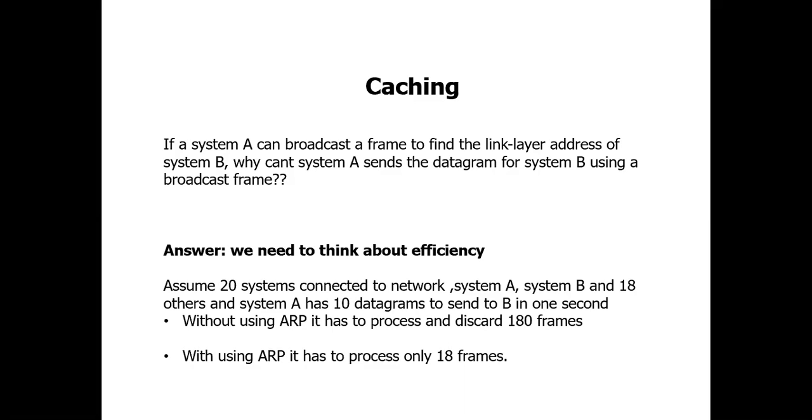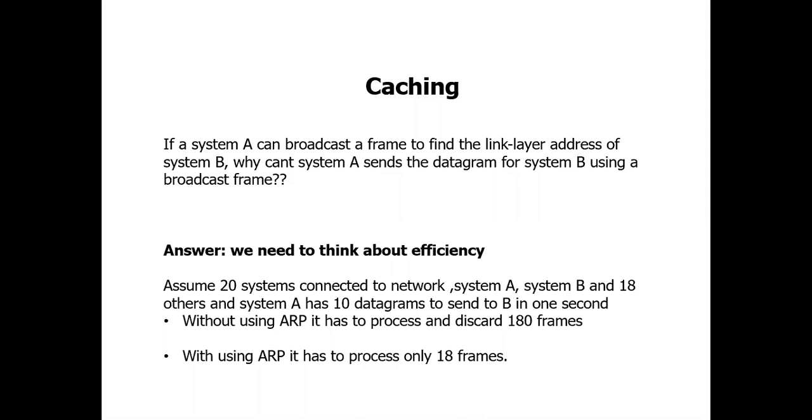Except the sender and the receiver, you have 18 other systems. All the 18 systems will receive 10 datagrams. So 18 into 10 will be around 180 datagrams.